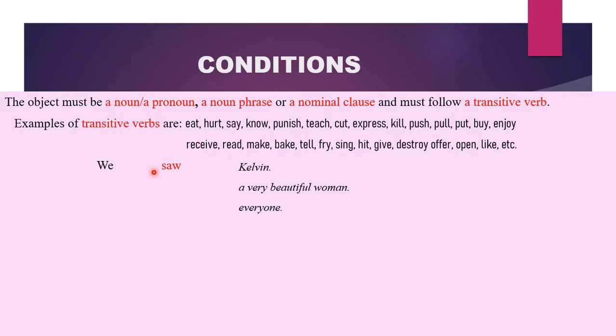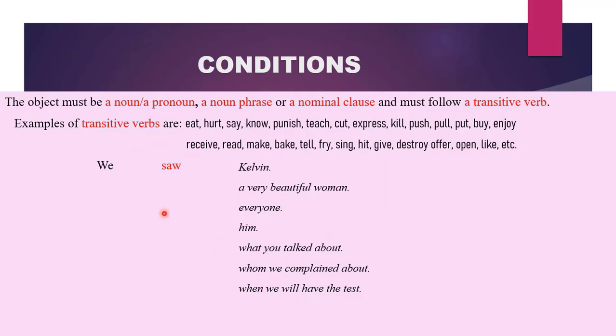object. For example, we saw everyone. So we are subject, saw are verb, everyone are object. We saw him. Him is our object. We saw what you talked about. What you talked about is our object, because that is the thing that we saw. We saw whom we complained about. Whom we complained about is our object, because that is what we saw. We saw when we will have the test. Therefore, the whole of this clause, which is a WH clause, is functioning as the object because it suffers from the action expressed by the verb.